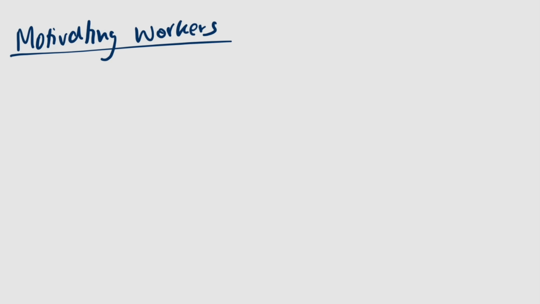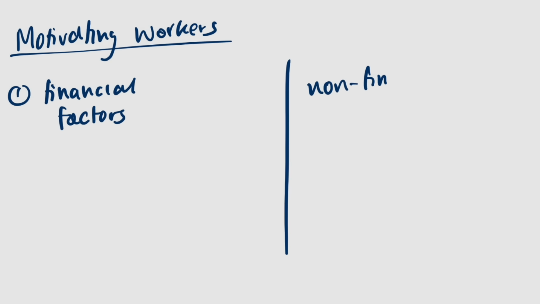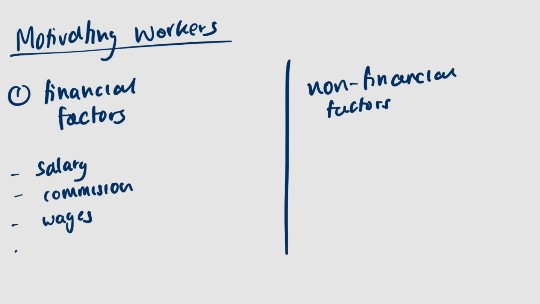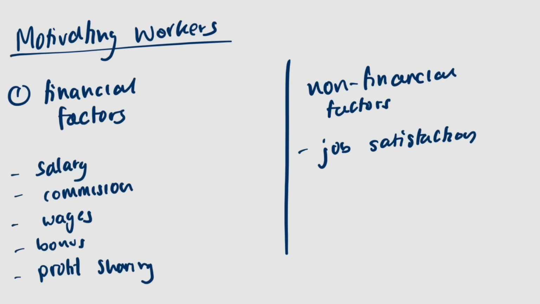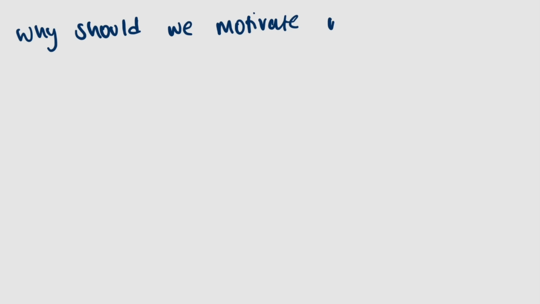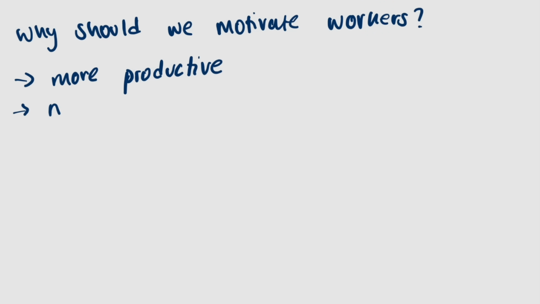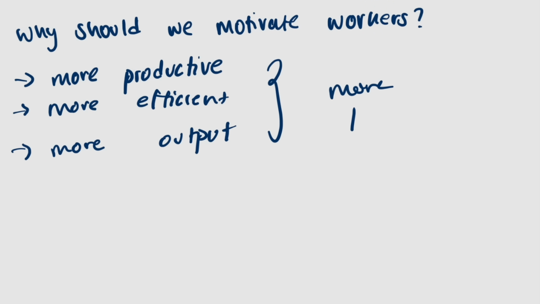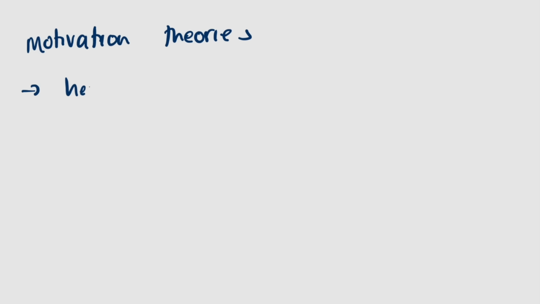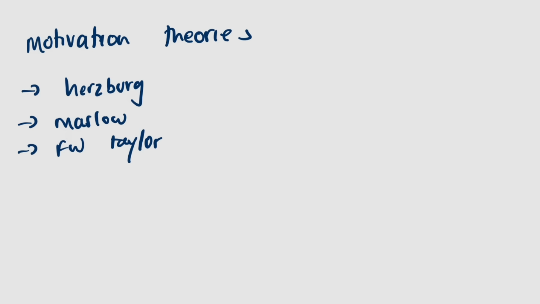We have 2 factors, which are financial factors and non-financial factors. Financial factors would be salary, commission, wages, bonus, and profit sharing, while non-financial factors would be something like job satisfaction. Why should we motivate workers? We motivate workers so that they are more productive, more efficient, more output, which would cause more profits. We need to know 3 motivation theories, which are Herzberg, Maslow, and F.W. Taylor.